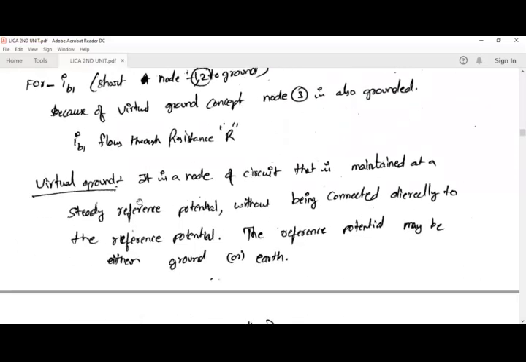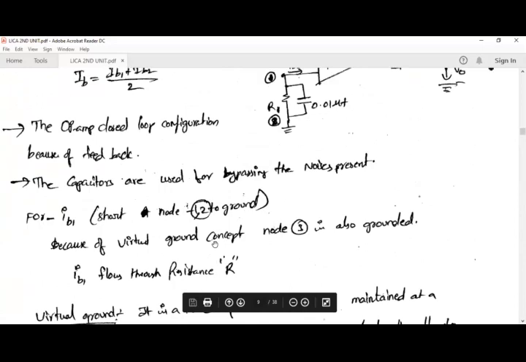Virtual ground, let's see. What is the virtual ground? We will see now. It is a node of the circuit that is maintained at a steady reference potential without being connected directly to the reference potential. That means we are not connecting.